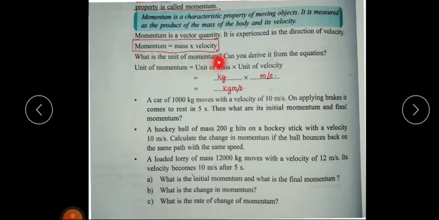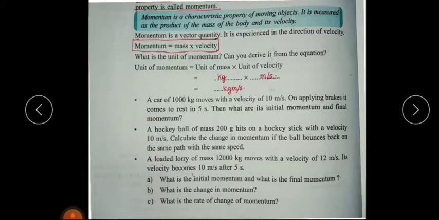Then what is the unit of momentum? Can you derive it from the equation? We know momentum means mass into velocity. The unit of mass is kilogram and the unit of velocity is meter per second. Then the unit of momentum is kilogram meter per second. Kilogram and meter are in the numerator, second is in the denominator. So kilogram meter per second is the unit of momentum.